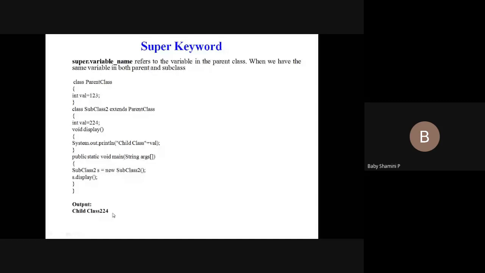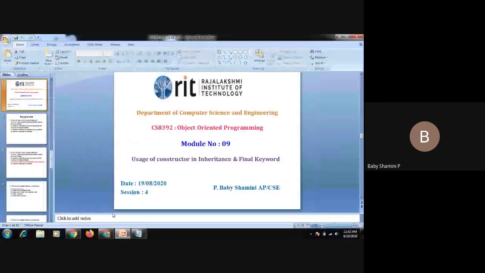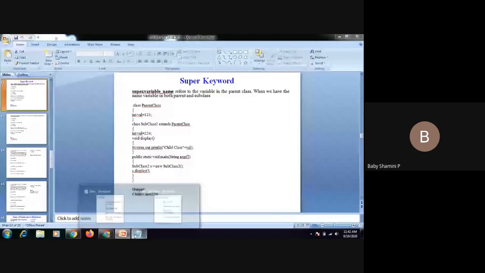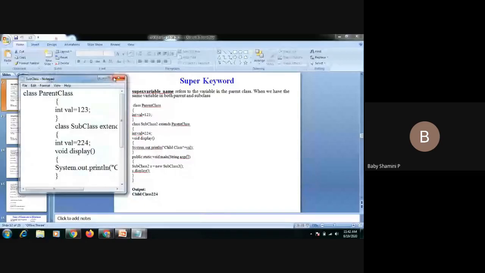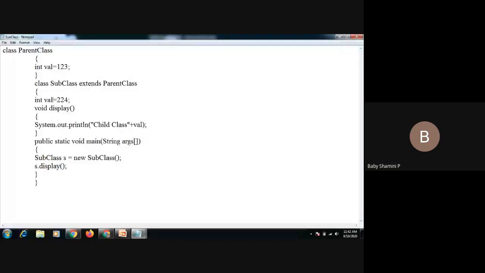If you want to display the parent class value, we have to use the keyword super. For that purpose only we are using the keyword super. Okay. So I will show the demonstration. See the program. Here we have a parent class with a value, and the child class, subclass, also contains the same variable name. While executing the program, the child class overrides the parent class.